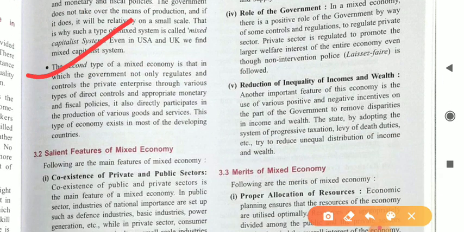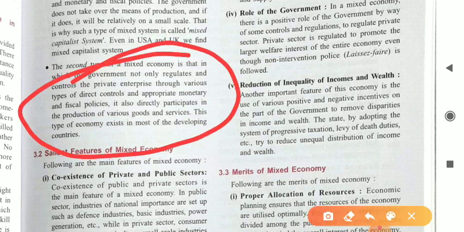The second type of mixed economy is one in which the government not only regulates and controls the private enterprises, not only regulates and controls through various types of direct controls and appropriate monetary and fiscal policies, it also directly participates in the production of various goods and services. This type of economy exists in most of the developing countries.